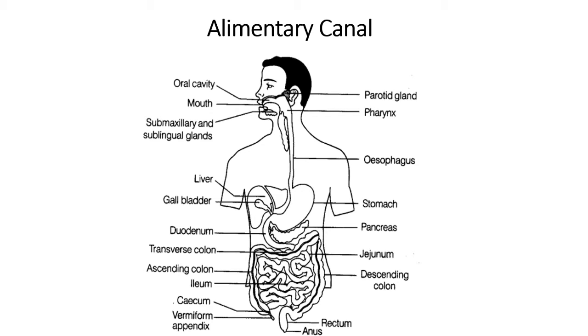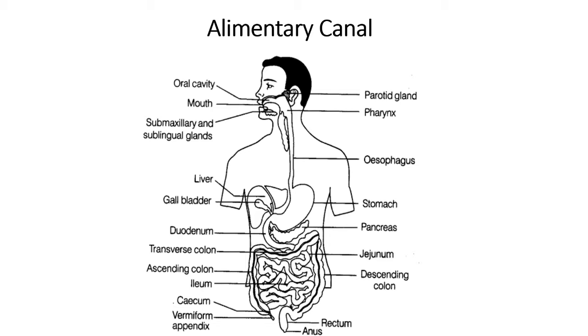So let us consider first the alimentary canal. The alimentary canal is the most important organ of the digestive system. Digestion is an important physiological function which takes place in the alimentary canal. In a previous lecture, we already studied the structure of the esophagus.